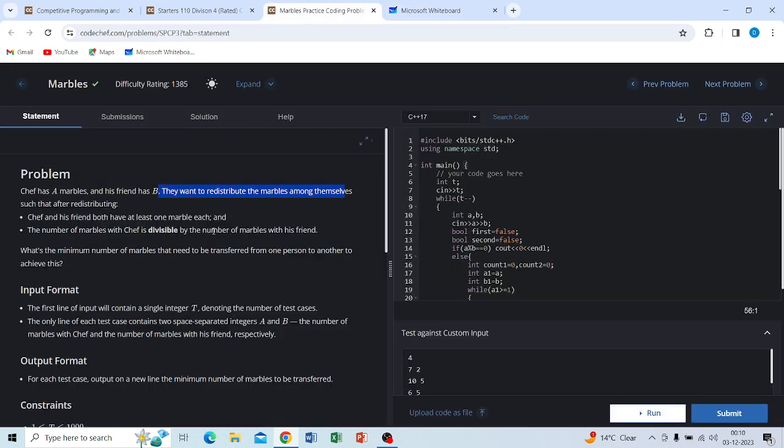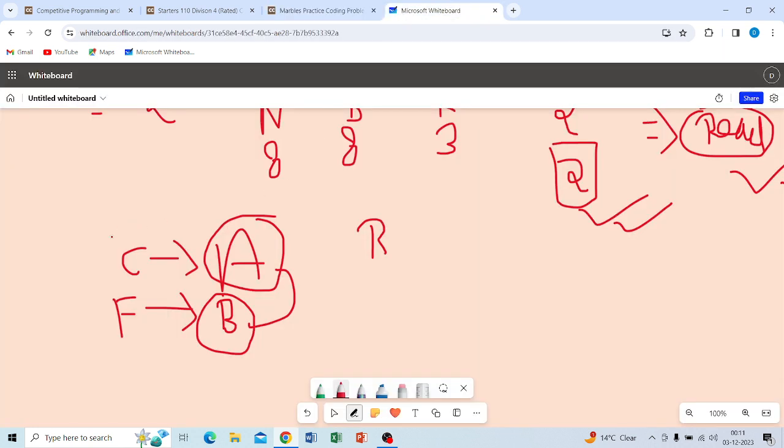Rearrange means redistribute. Okay, so the redistributing condition is that Chef and his friend both have at least one marble each.